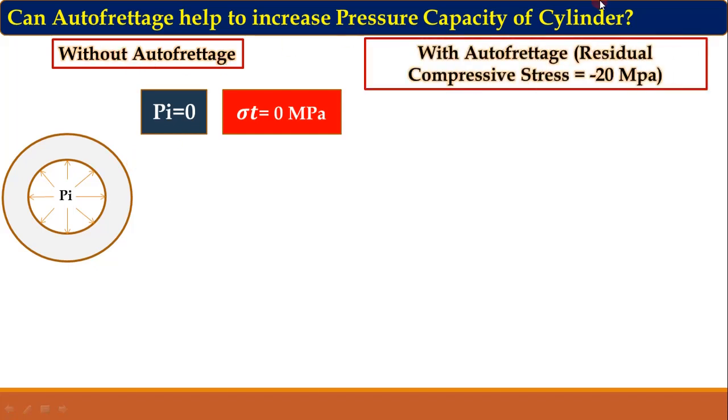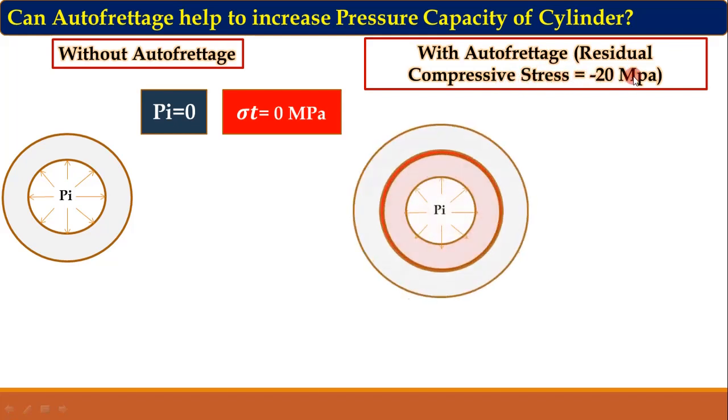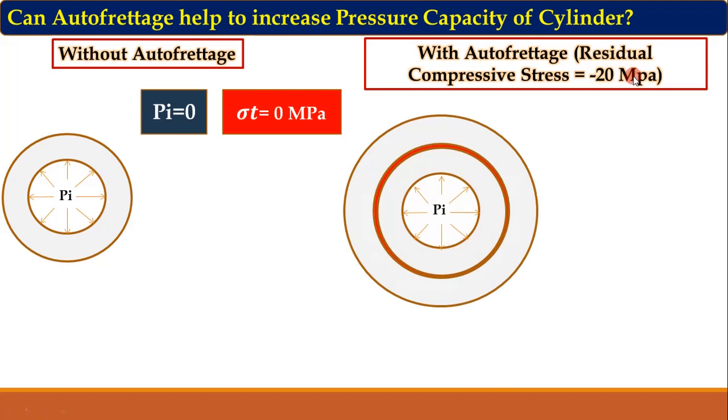Now consider the example with autofrettage. We know that in autofrettage the pre-stressing is carried out, and in the pre-stressing the residual compressive stress develops in the cylinder. Let us assume its value is minus 20 megapascal. This is a compound cylinder we have seen, by which we can apply the compressive stress on the inner cylinder.